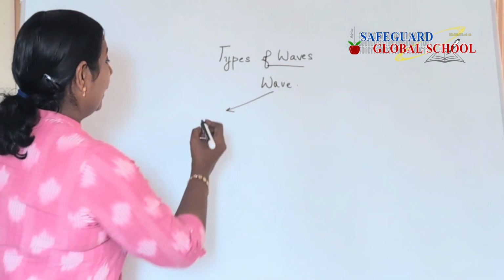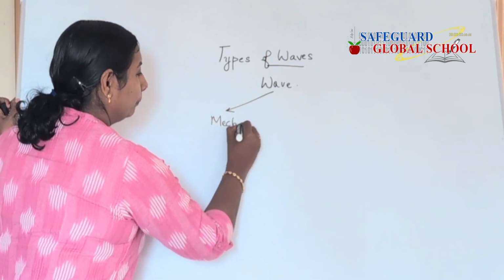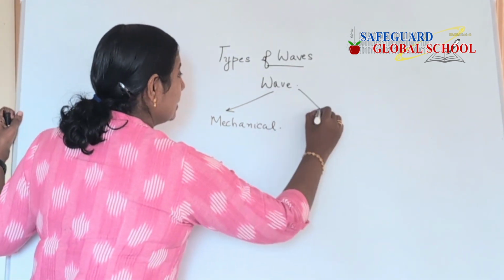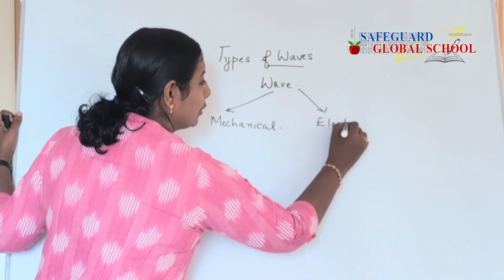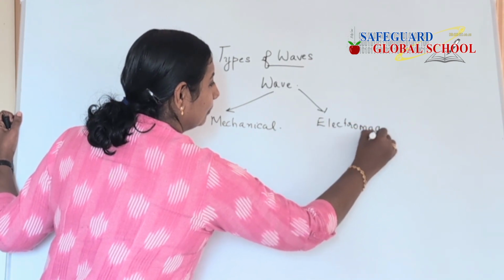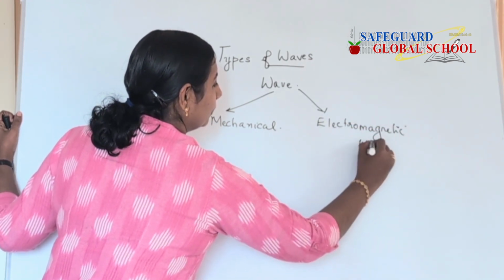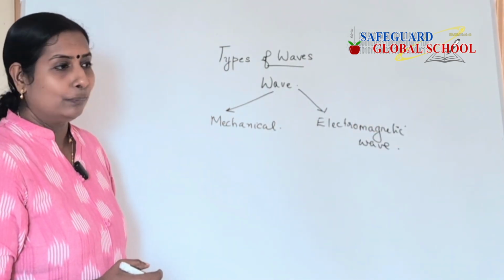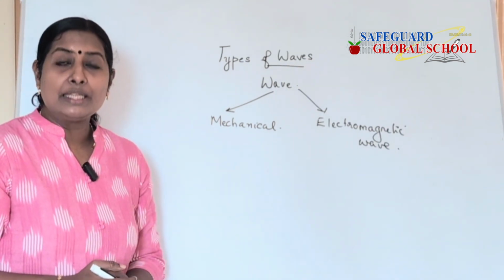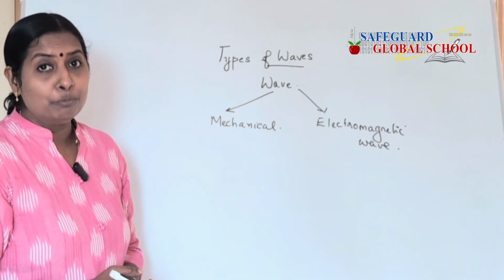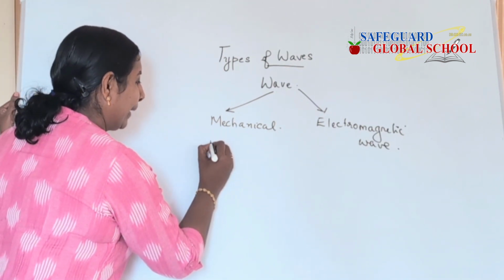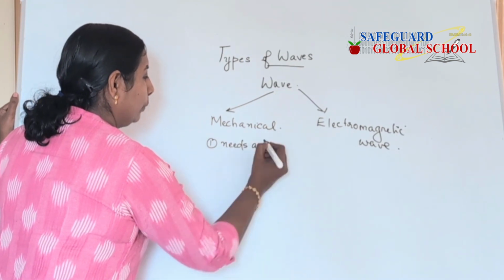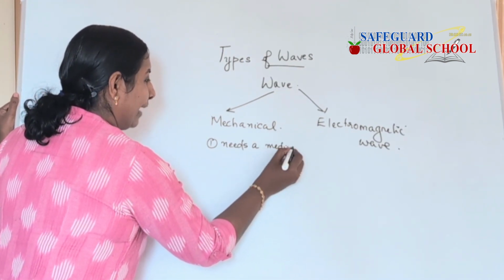One is a mechanical wave and the other type of wave is an electromagnetic wave. Now let's study what we mean by a mechanical wave. A mechanical wave is a wave which needs a medium to travel. What is the characteristic of a mechanical wave? They need a medium. A mechanical wave needs a medium to travel.